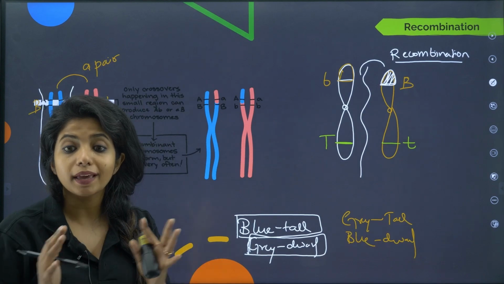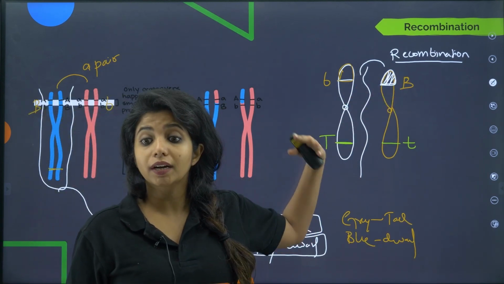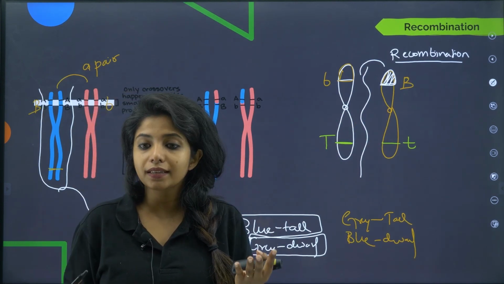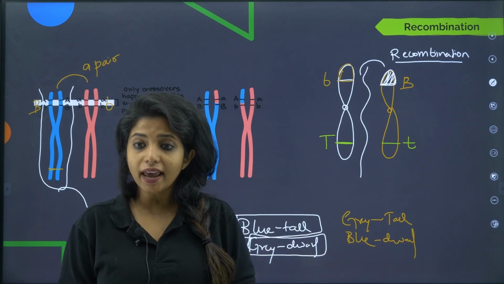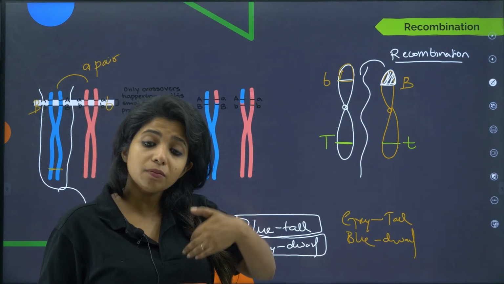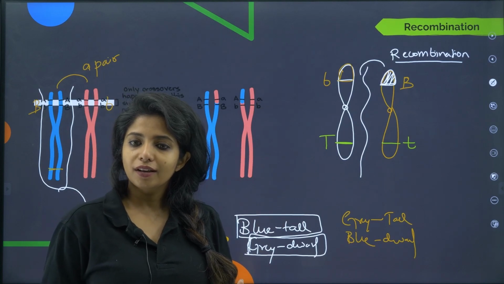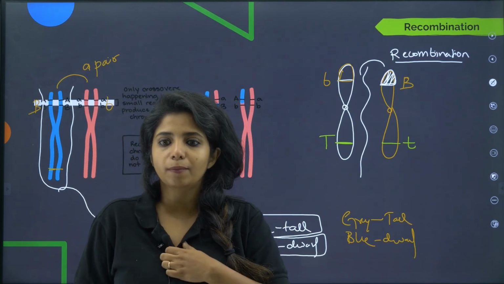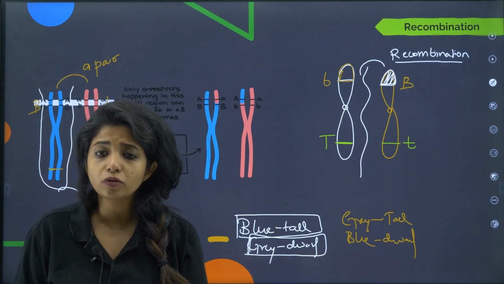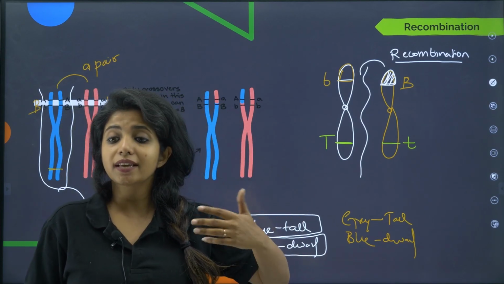Now obviously this is shifting my allelic frequency. I didn't have these alleles, I had these alleles at first, but because of the recombination that had taken place, my future generation will be different from what I am. I have these particular things with me, but my future generation can be something else, because in my body recombination is happening and I am passing the new chromosome to my child. So that particular child will obviously not be the exact replica of me, which is why we do not exactly look like our parents, because there is a change in allelic frequency. If there is no change in allelic frequency, then obviously we should be looking like our parents, but we do not. So this is an example of recombination.